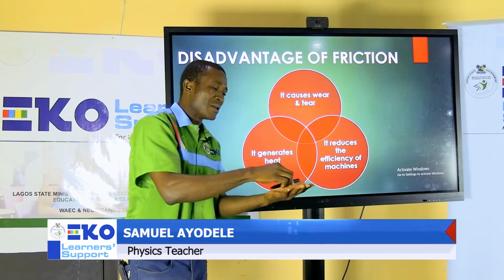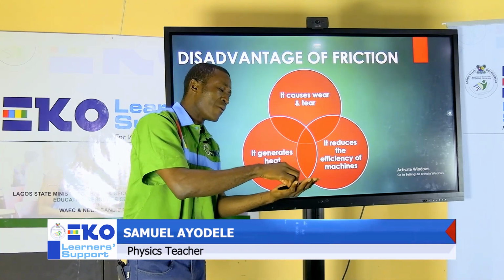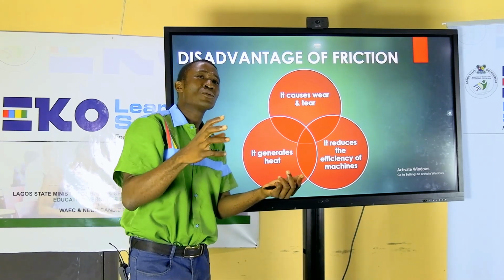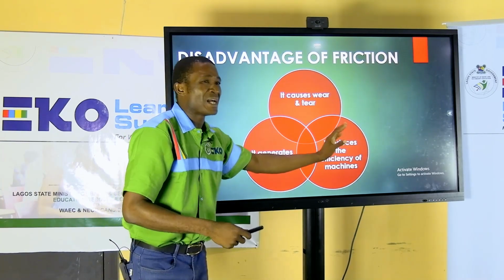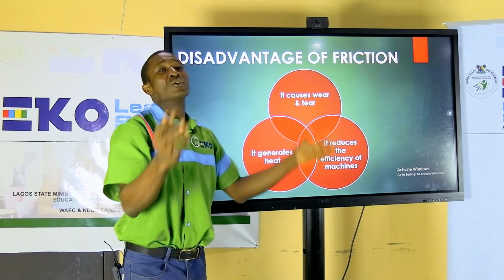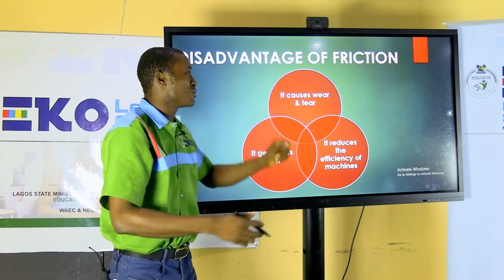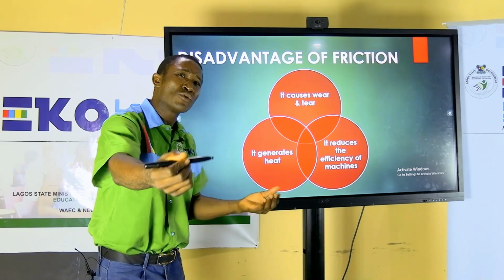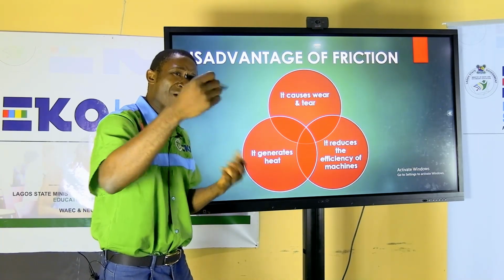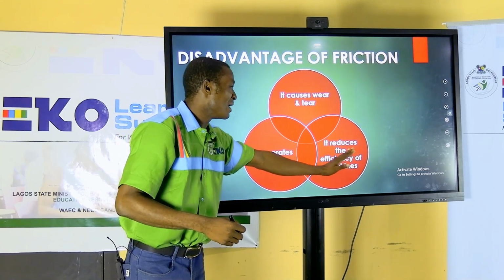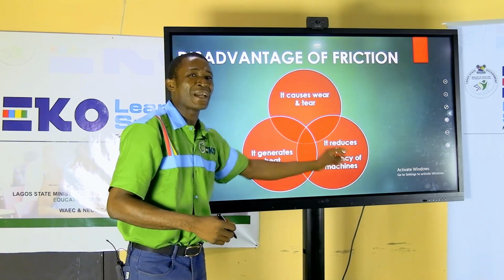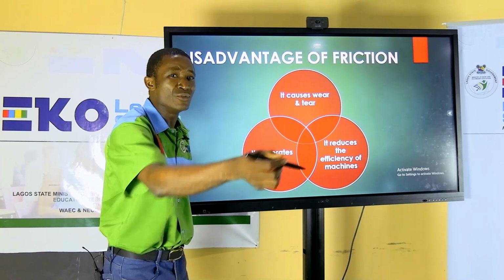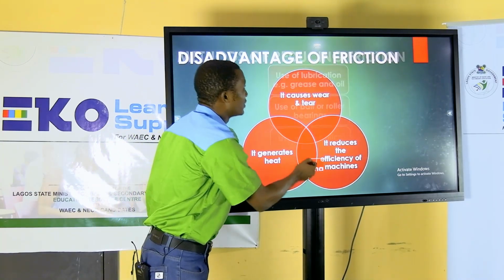So that is how it is. For frictional force, for machines to work, you need to overcome the frictional force. So you are going to put effort. If the work you want to do is just 10 joules, and there is a frictional force that is waiting, you have to put consideration of that frictional force into the energy you are going to supply into the machine. Which means that you will now need much more than you need because of friction.